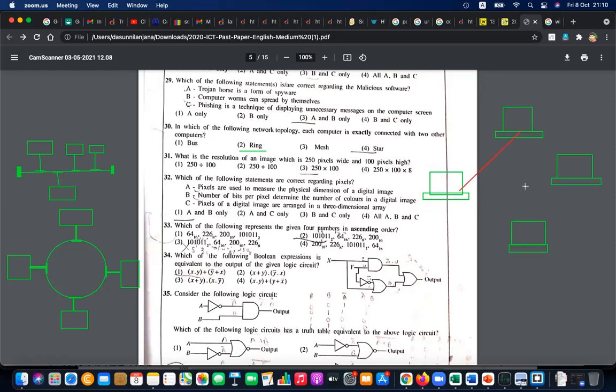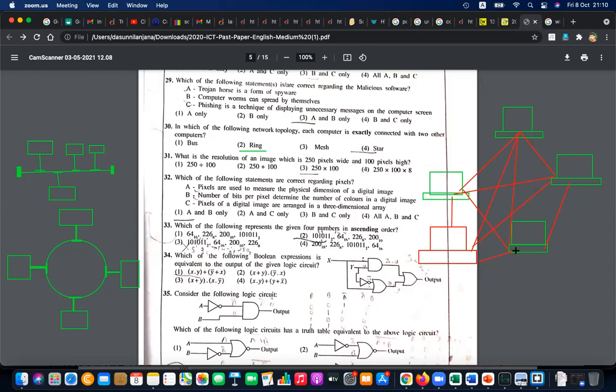Connecting to this one, this one, this one. This is also connecting to this one, this one, and this one. So each computer is connected to every other computer. Let's say another computer is there. That will also be connected to all these computers. So that is a fully connected mesh.